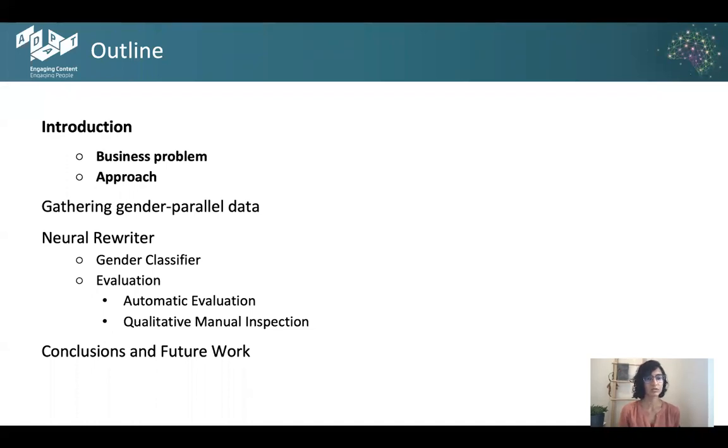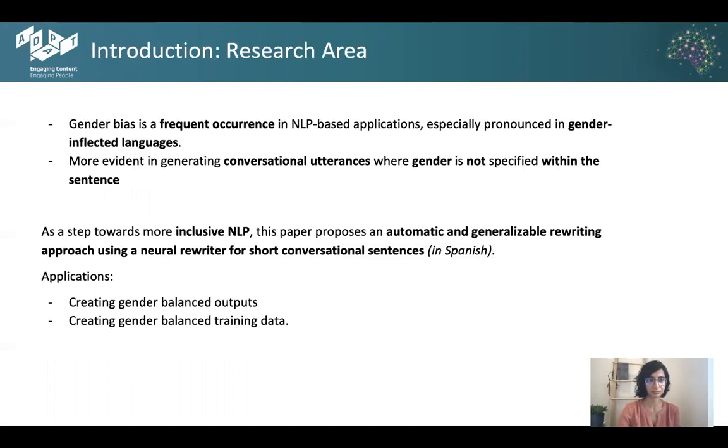I'm going to walk you through the business problem that we were trying to address in this research work, our final approach. How did we end up gathering data to experiment and implement that approach? And finally, the neural rewriter, which is our proposed solution, and how it was augmented and its performance was improved using a gender classifier, along with some notes on its evaluation, including automatic and qualitative manual inspections.